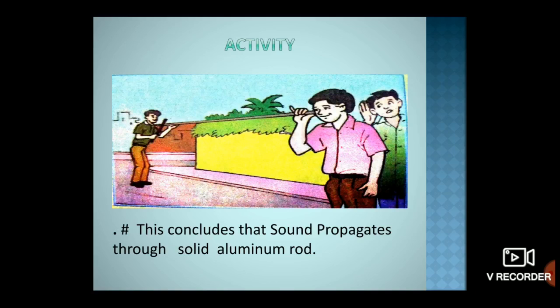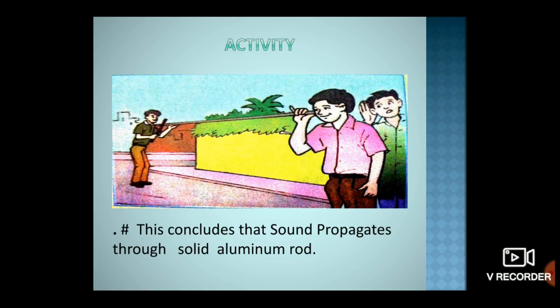Another activity tells about sound propagating in a solid. For this, we take a long, solid, smooth aluminium rod with its end well rounded off and smoothened. Let one friend keep one end of this rod near his or her ear, and let the other friend lightly strike some metal object near the other end of the rod.